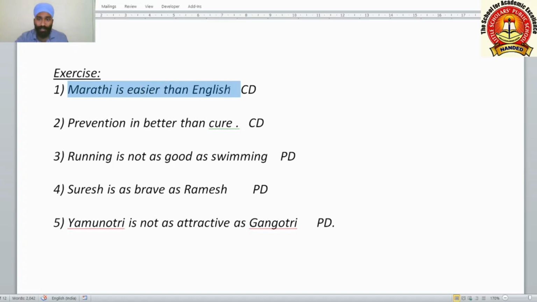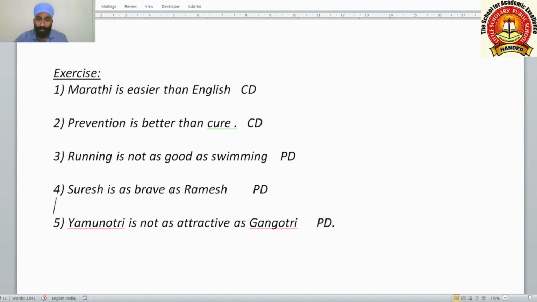Marathi is easier than English. Its answer is: English is not as easy as Marathi. Second one, prevention is better than cure. The answer is: cure is not as good as prevention. Running is not as good as swimming. Answer: swimming is better than running.